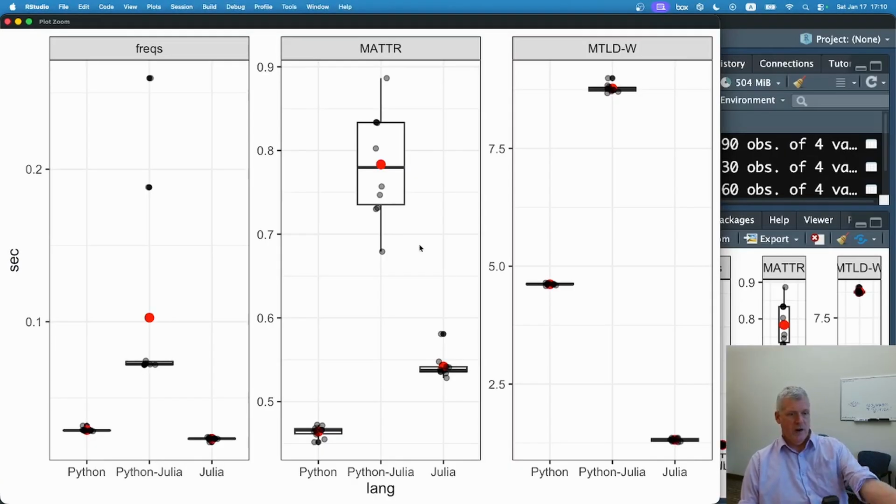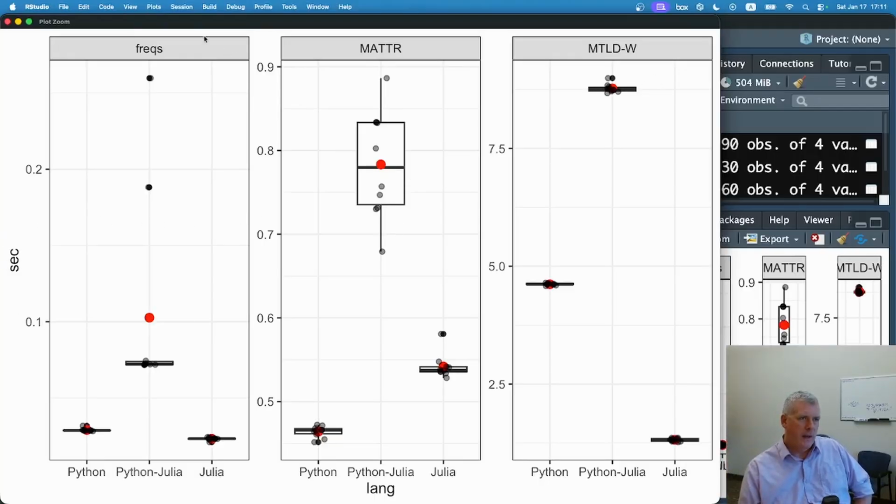But let's jump over here and use our old friend, my old friend at least, R. Now you may say, wait, you should be using pandas or polars. Okay, I understand. But R is awesome as well. Here we go. So on the left-hand side, we have the frequencies, getting the frequencies of those 800,000 plus words in War and Peace. In the middle, we have the MATTR, or moving average type to token ratio, one of the two lexical diversity measures. And then on the right-hand side, we have the MTLDW, the measure of textual lexical diversity, wraparound.